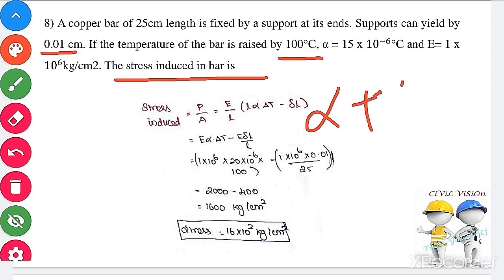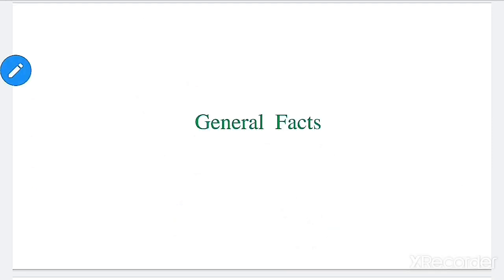But here the support can yield 0.101 centimeter. Therefore, alter the formula as the thermal expansion is partially prevented: E by L into (L alpha delta T minus delta L). Substitute the values for Young's modulus, length, change in length and thermal coefficient. Finally, the answer is 1600 kg per centimeter square. Therefore, the thermal stress produced in the rod is 16 into 10 power 2 kilogram per centimeter square. Remaining problems we will discuss tomorrow.